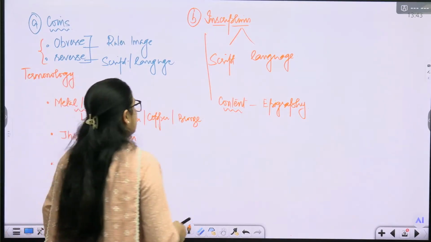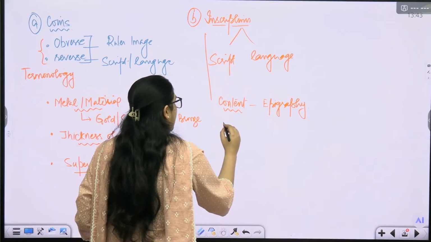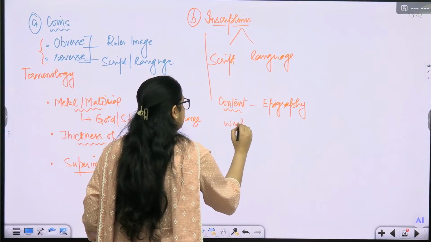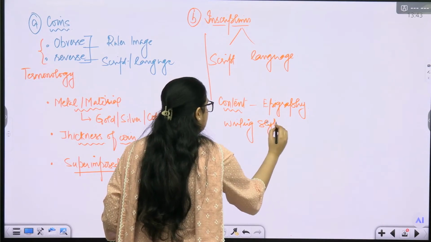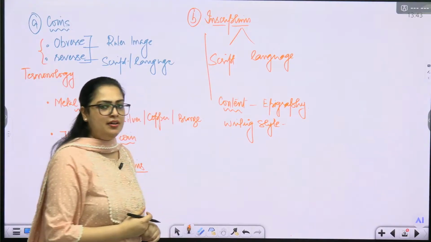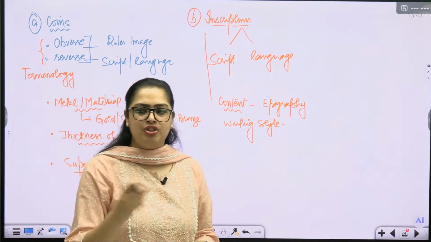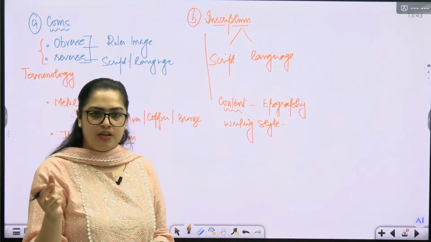The other part is when you are understanding the writing style. Now we are focusing on the writing style itself. Writing style means recognizing the shape of letters and the sound associated with it. What do we call it?